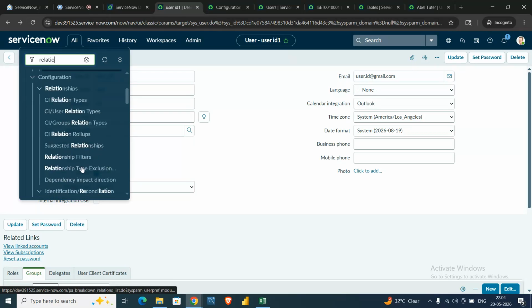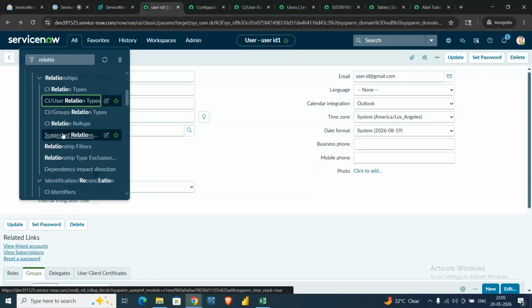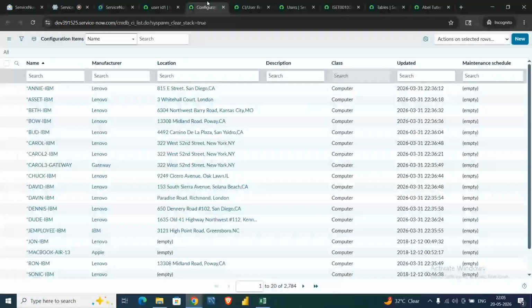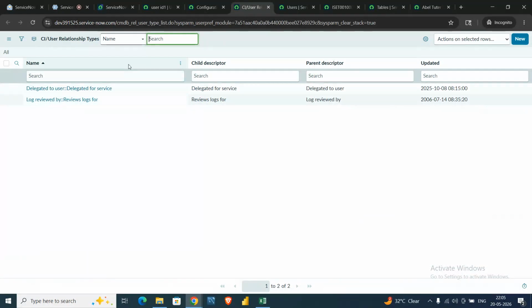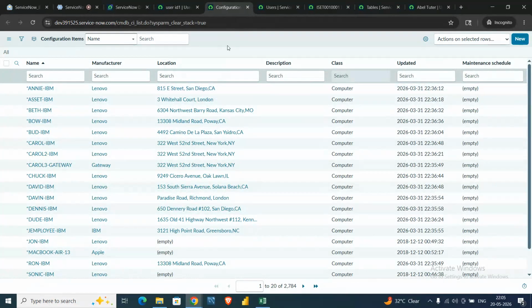Just how many assets are present in the organization? Thus, we are entering those assets here. That's all, right? Yes. These are some relationship types which are there by default, and we can create them as well. If we want a relationship map, to see what asset is assigned to what user, you can do that as well.